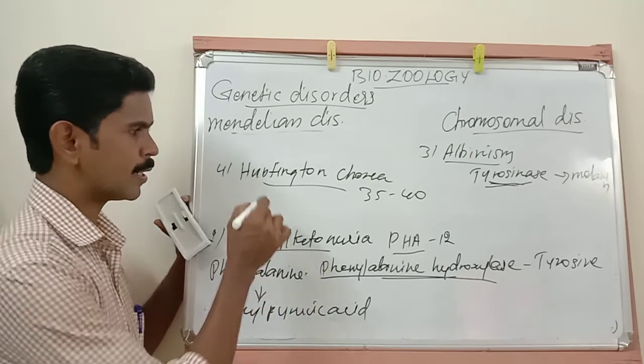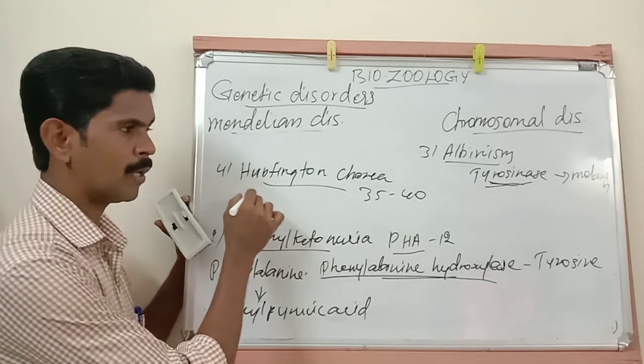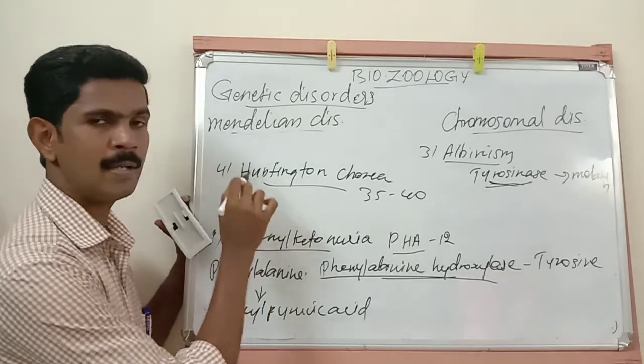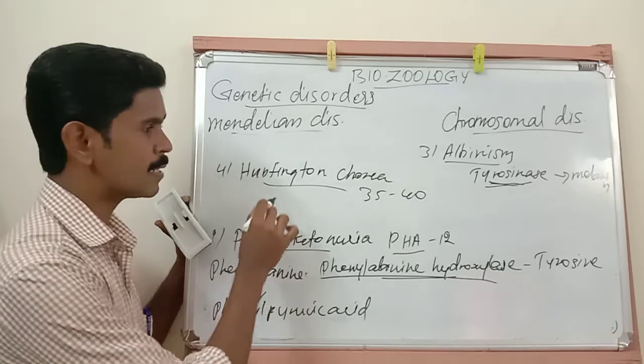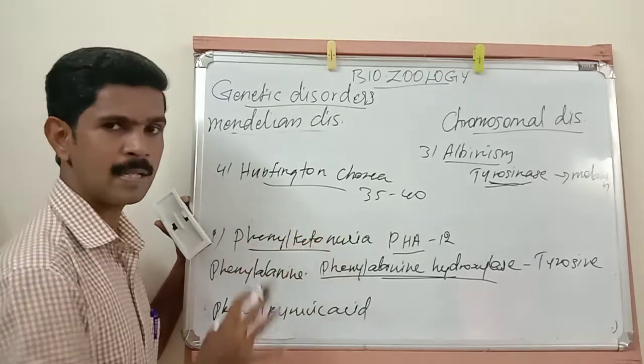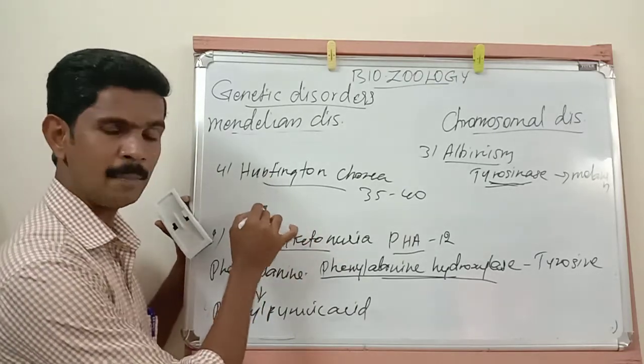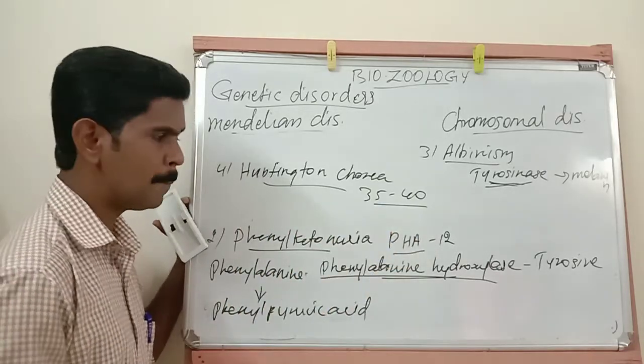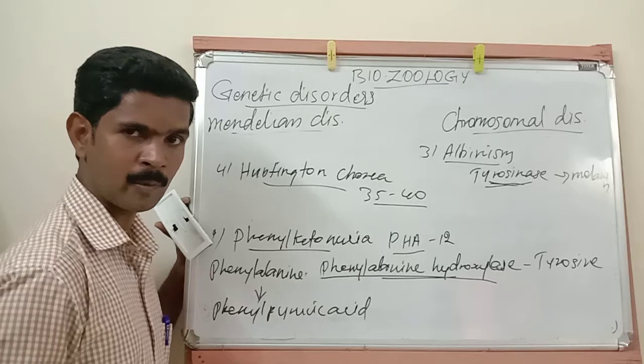Understand? Here are two important 1 mark questions I set. The first one is that it is the one and only autosomal dominant gene disorder. Then, if anybody is affected by this disorder, the person will die between the age of 35 to 40. So these two are the important 1 mark questions.